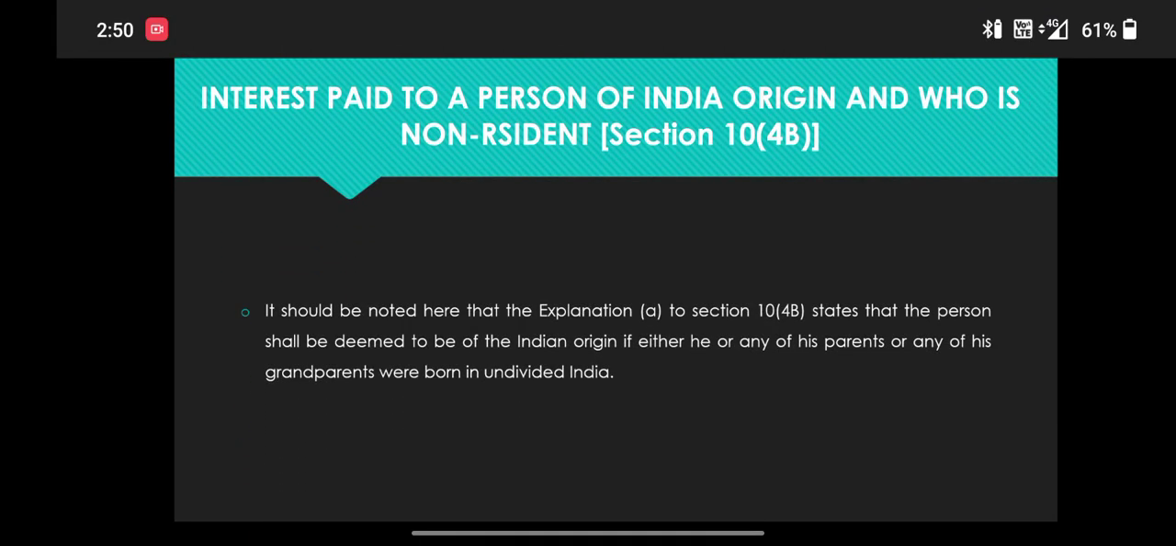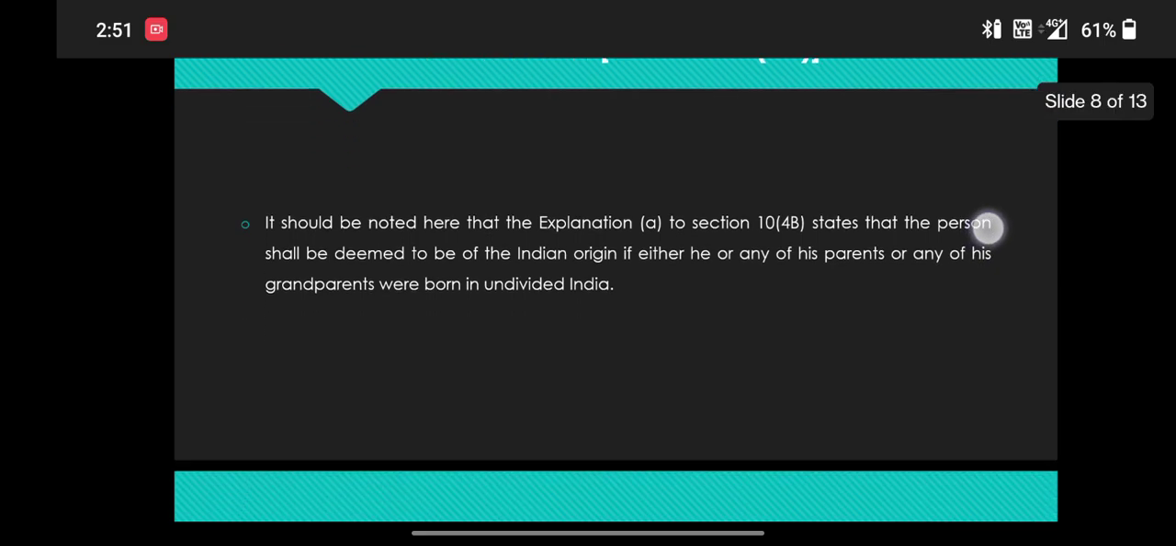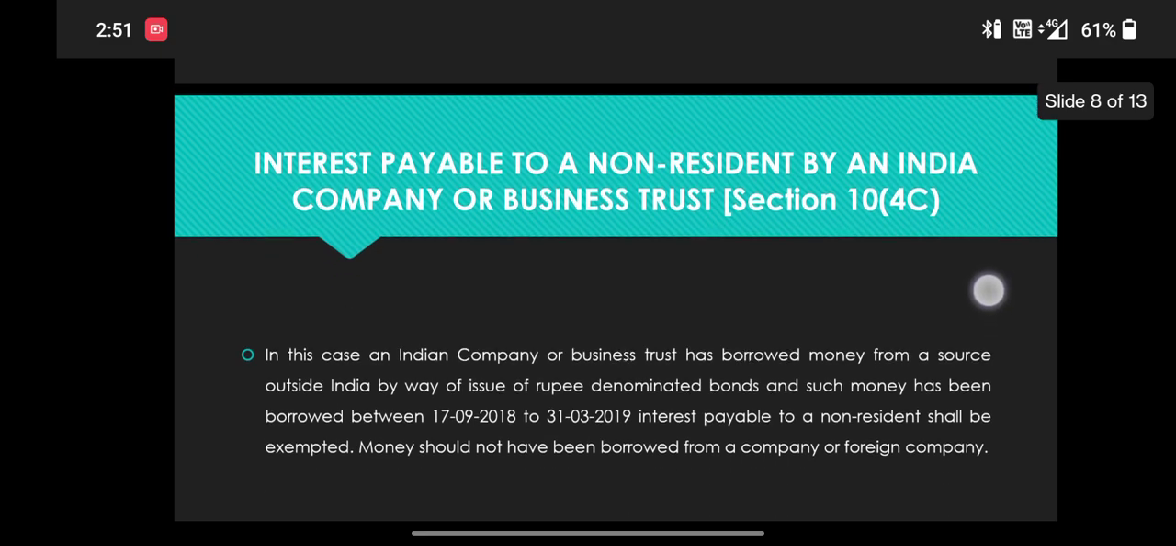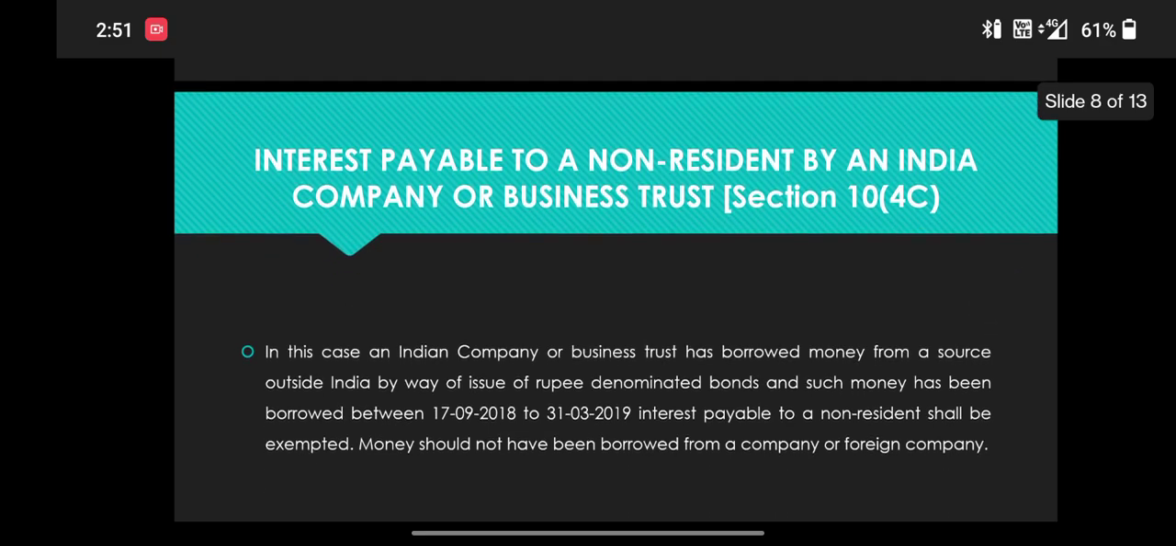Interest paid to a person of Indian origin who is a non-resident. Section 10(4)(b). It should be noted that the explanation to section 10(4)(b) states that a person shall be deemed to be of Indian origin if he or any of his parents or any of his grandparents were born in undivided India. Next one, interest payable to a non-resident by an Indian company or business trust.